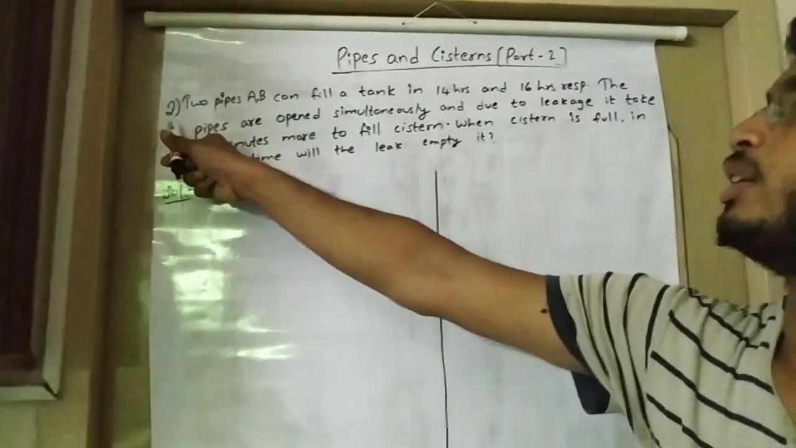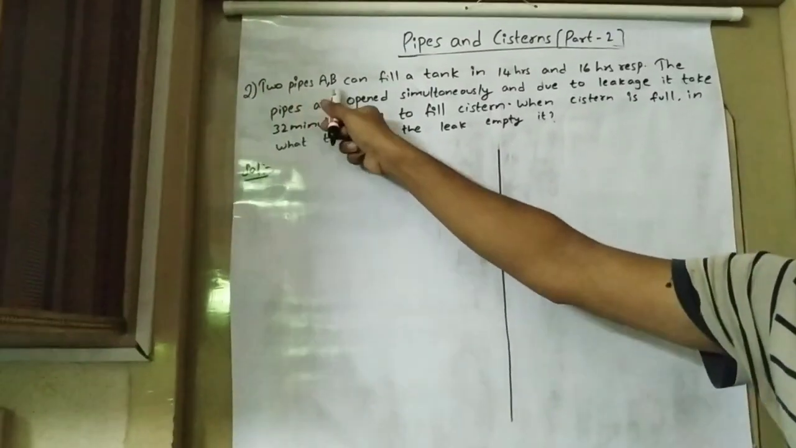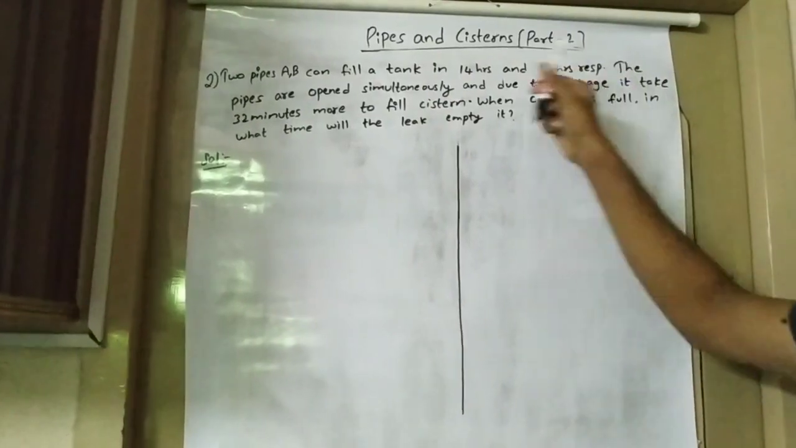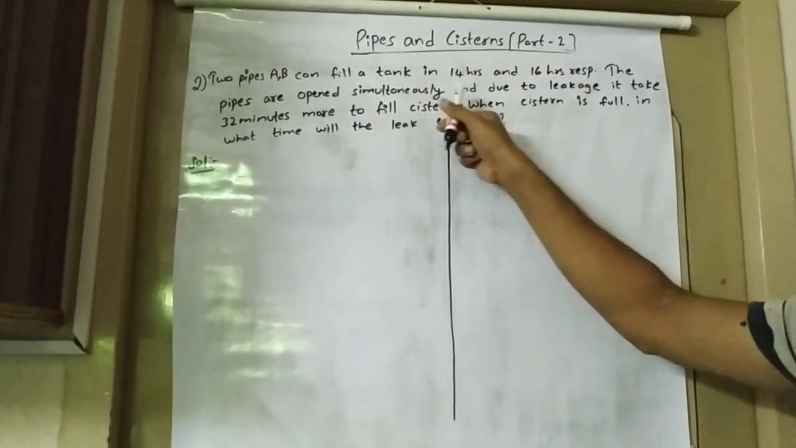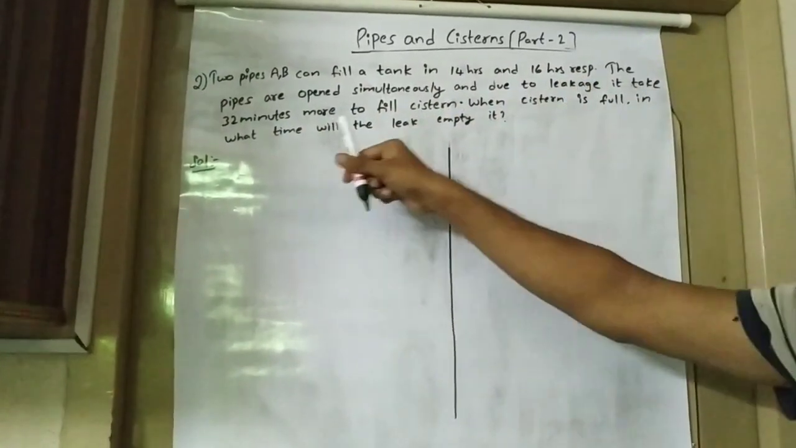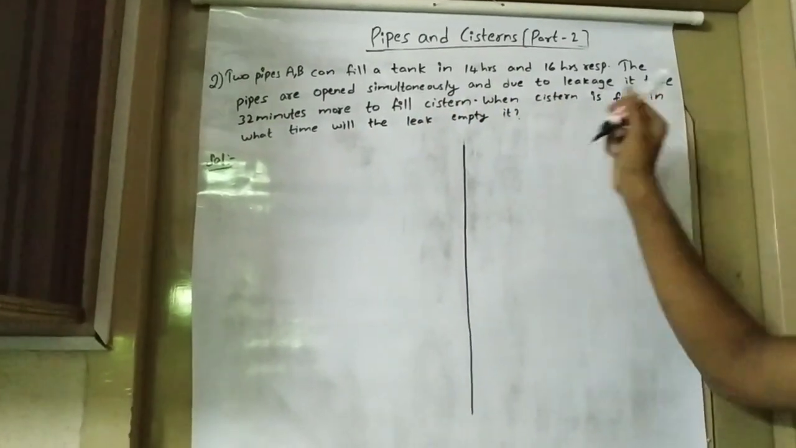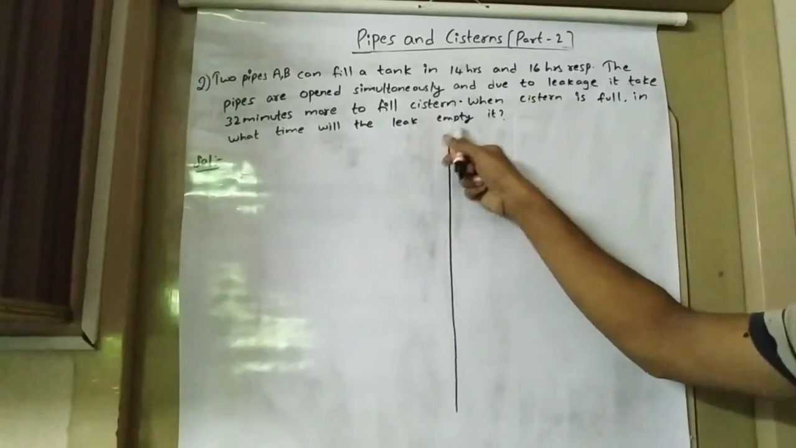Okay. In the second question it is given that two pipes A and B can fill a tank in 14 hours and 16 hours respectively, and the pipes are opened simultaneously. Due to leakage, it takes 32 minutes more to fill the cistern. When the cistern is full, in what time will the leak empty it?